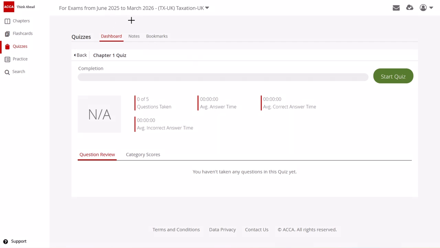Okay. Today I'm going to start with chapter 1 quiz and practice questions for tax examination, UK tax examination for June 2025 to March 2026 attempt. So let's start.